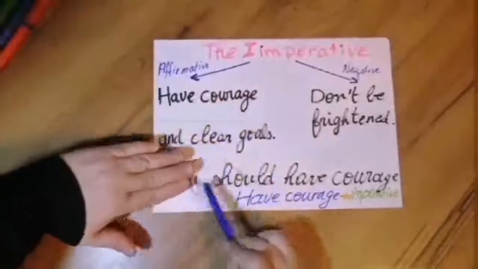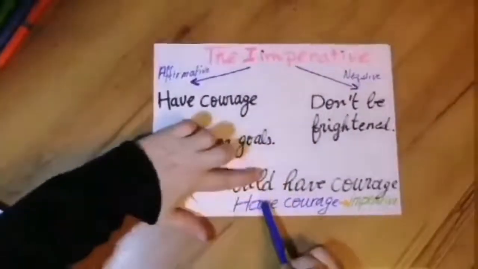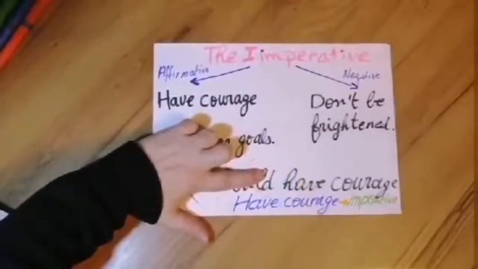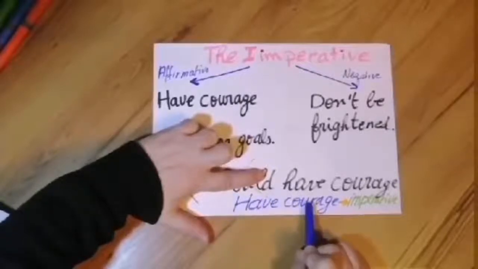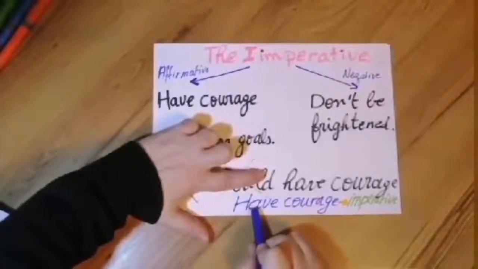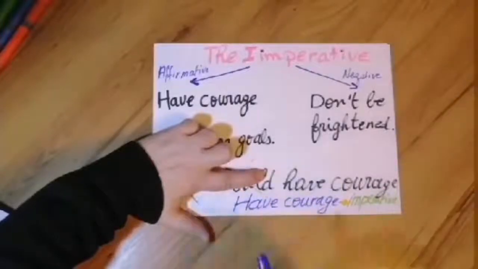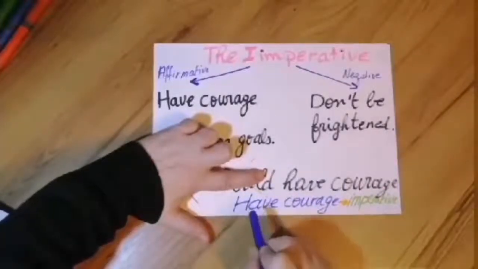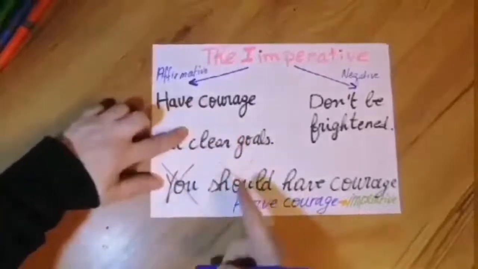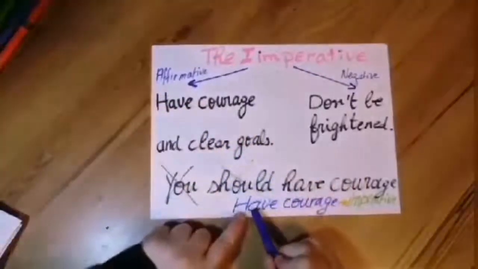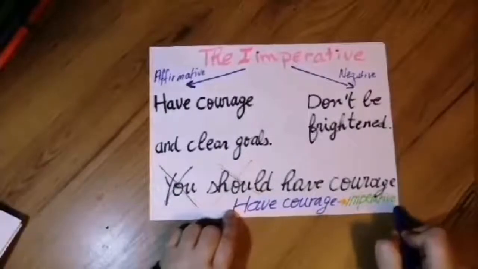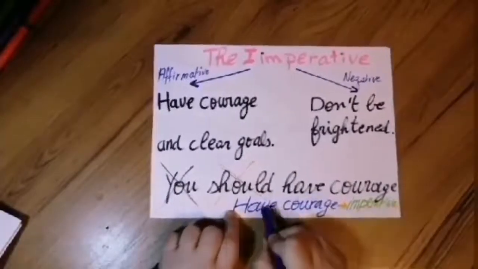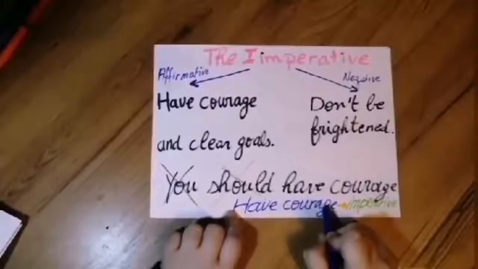When I omit you and should, I have this, have courage. So I start with have, verb stem. When the sentence starts with the verb stem, no subject, no modal, nothing, directly the verb stem, it is in the imperative. Have courage is the affirmative form.